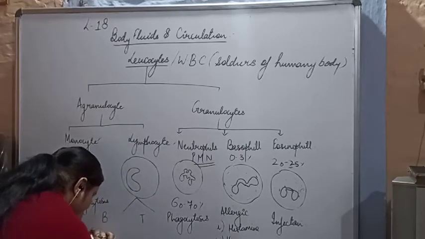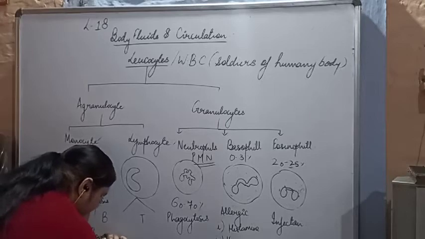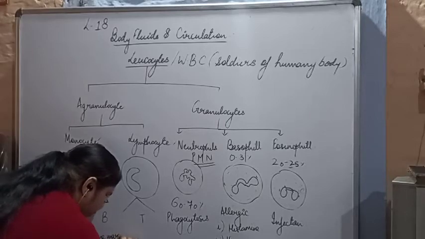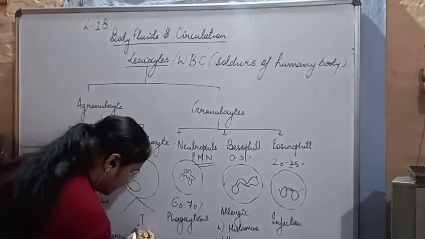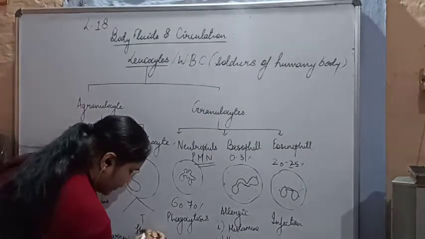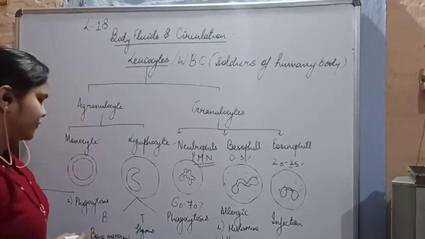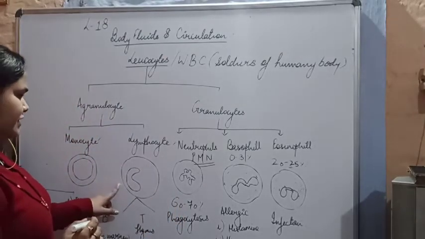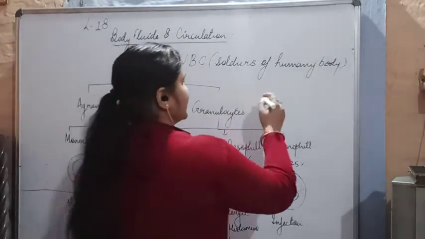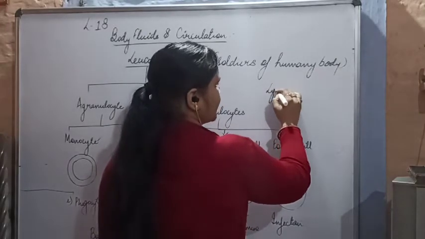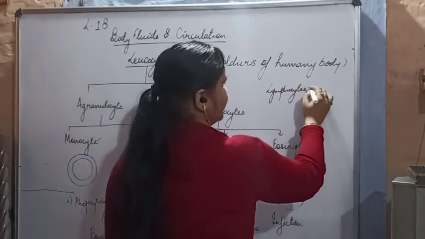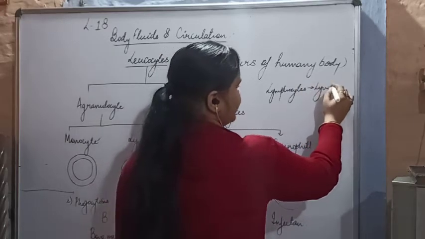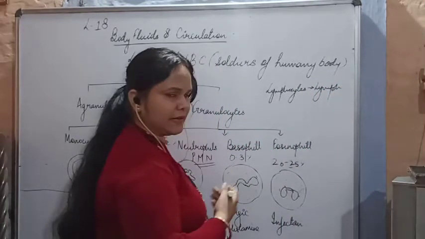B lymphocytes are called the bone marrow lymphocytes, and the T is called the thymus lymphocytes. Okay, so lymphocytes are present in the lymph. I'm just going to mention it here. Lymphocytes, they are present in lymph. What is the lymph? We'll see it right after this.